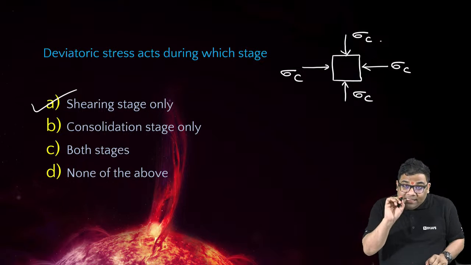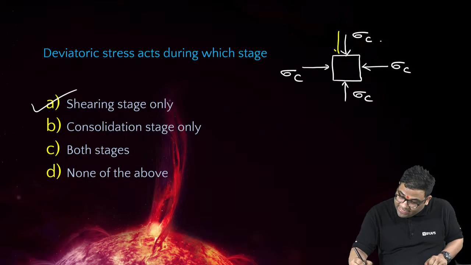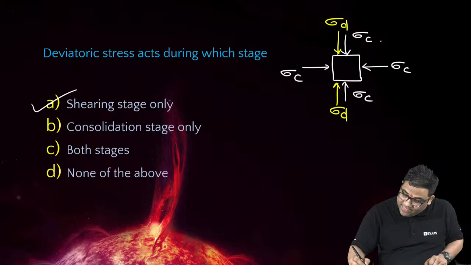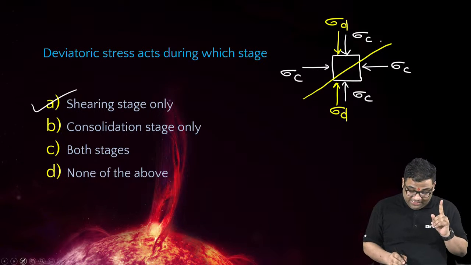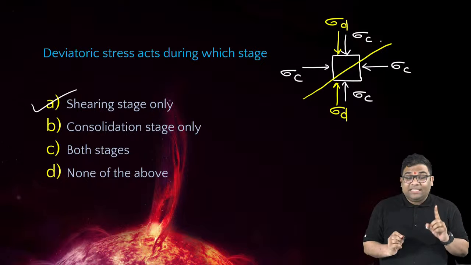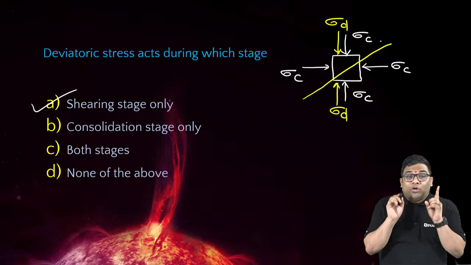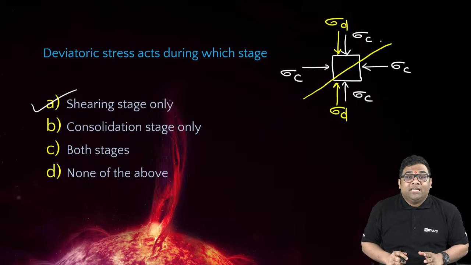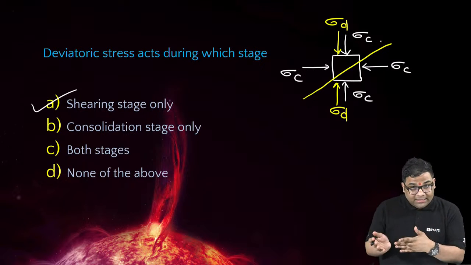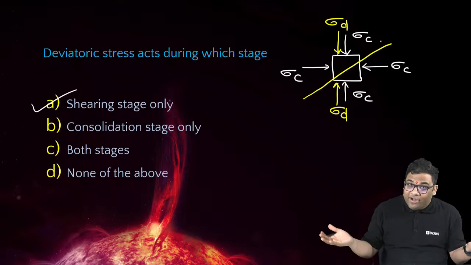In the shearing stage, the additional deviatoric stress comes into the picture and then the soil will fail. That means the deviatoric stress acts in the shearing stage, the second stage. And in the second stage, if drainage is possible, then drained; if drainage is not possible, then undrained.